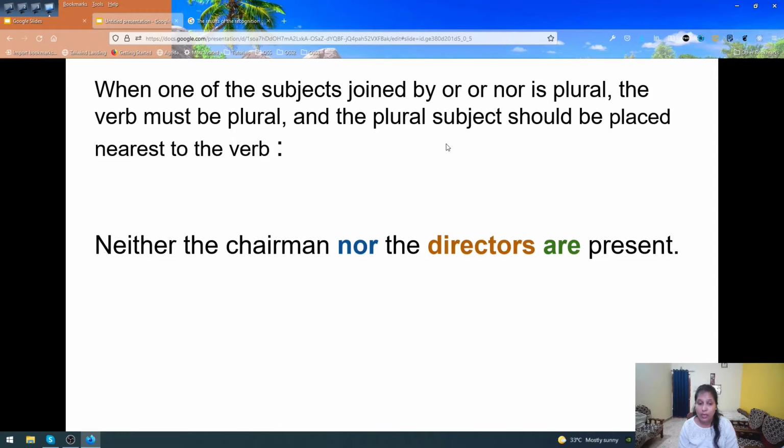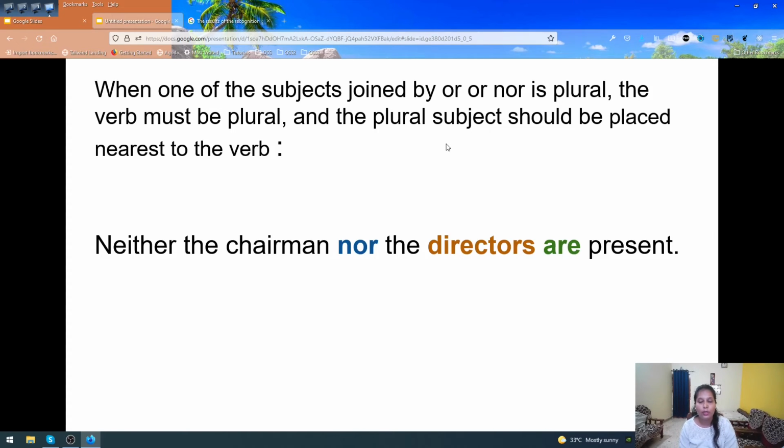If any one of the subjects is plural, our verb should always be plural, and the plural subject should be placed nearest to the verb. For example, neither the chairman nor the directors. Here chairman is the noun, but it is far from the place of the verb.